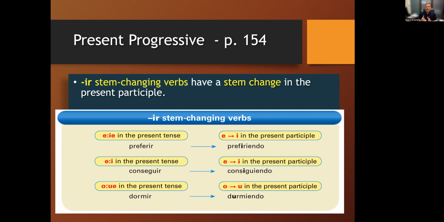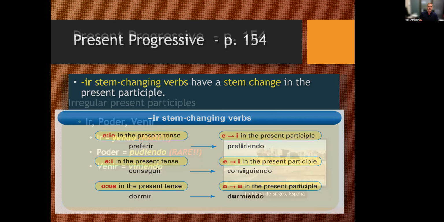And then O to UE, dormir. We talked about duermo, duermes, duerme, dormimos, dormís, duermen. It just goes O to U in the present participle, so durmiendo. So IR stem changing verbs, if it's E to IE, it's going to be just E to I. If it's E to I, it's going to stay E to I. And if it's O to UE, it's going to be just O to U in the present participle. So again, just an exception to the exception of stem changing verbs. You just have to remember and practice that one.